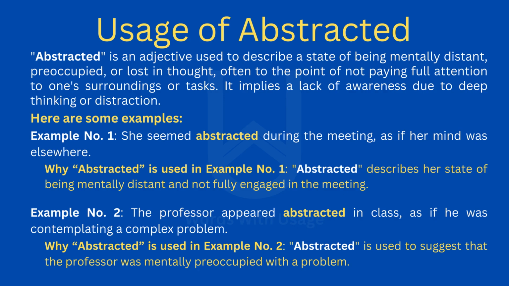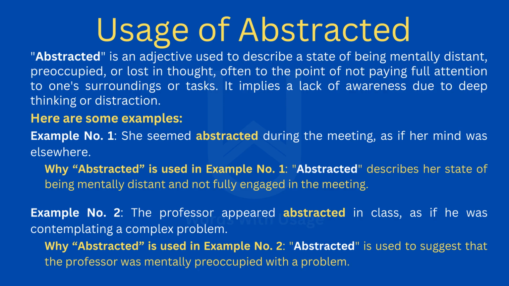Here are some examples. Example number 1. She seemed abstracted during the meeting, as if her mind was elsewhere. Why abstracted is used in example number 1. Abstracted describes her state of being mentally distant and not fully engaged in the meeting.